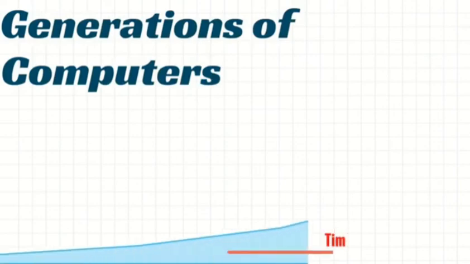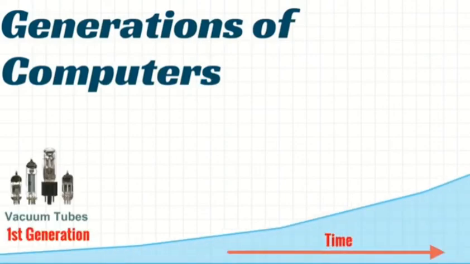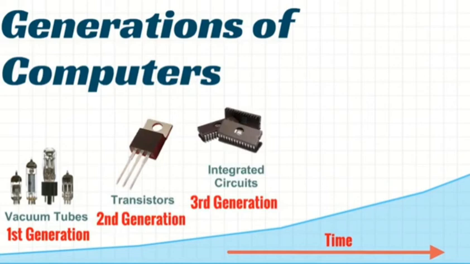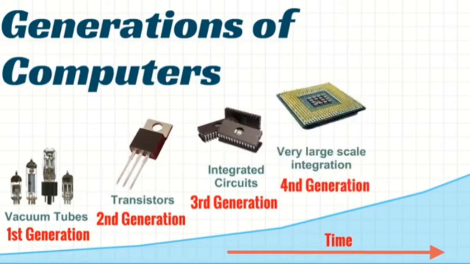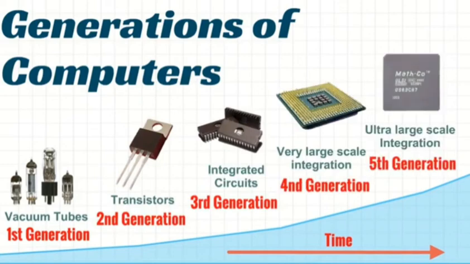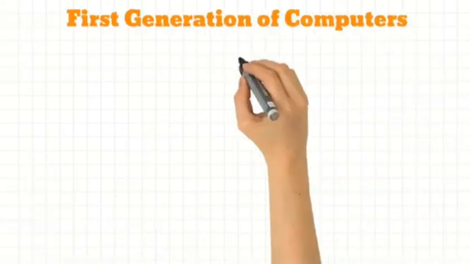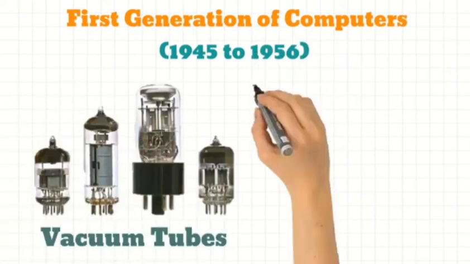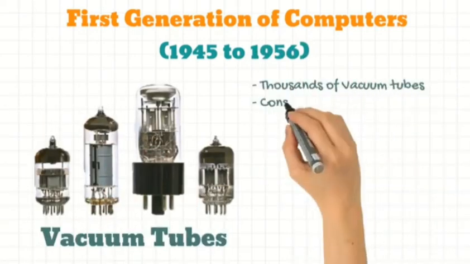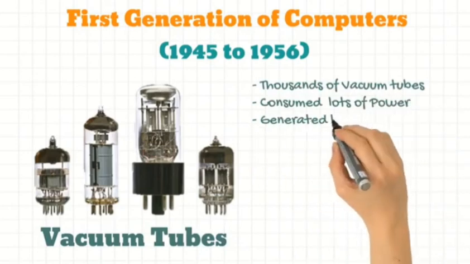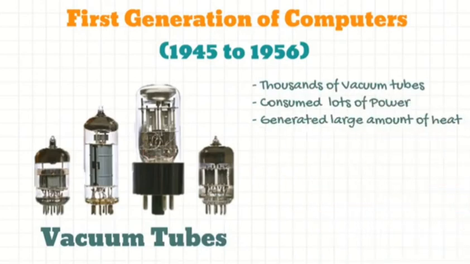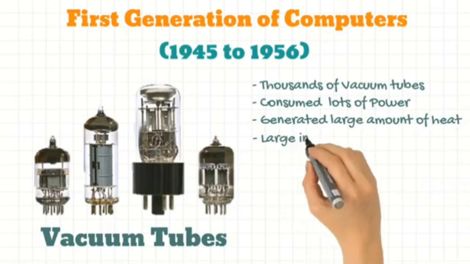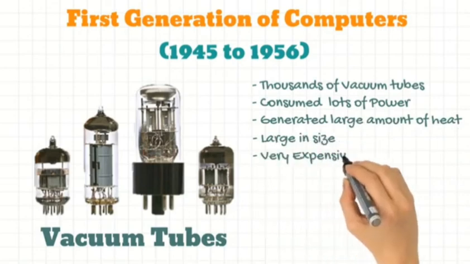Hello, in this video we are going to learn about various generations of computers. Basically, the term generation refers to how hardware and software has evolved over time. Between 1945 to 1956, we had the first generation of computers which used thousands of vacuum tubes. As a result, they consumed a lot of power and generated a large amount of heat. They were large in size and very expensive too.